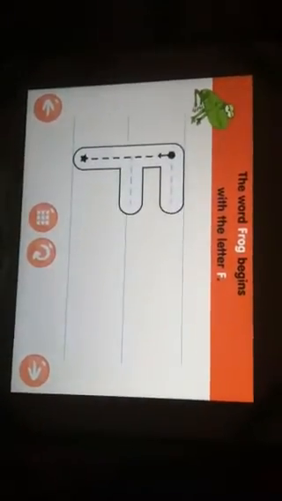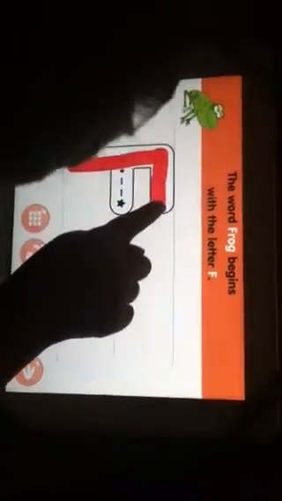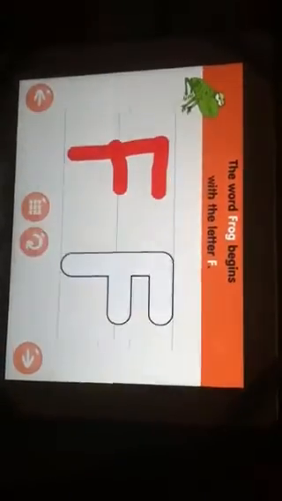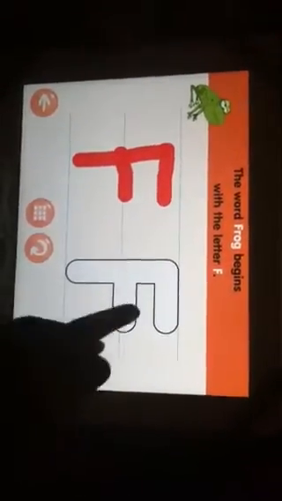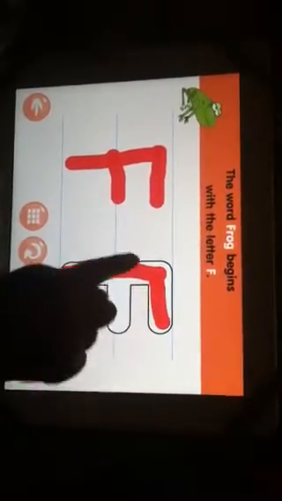Trace the letter F. Connect the dot and the star with a line. Excellent! Now write the letter F yourself. You rock!